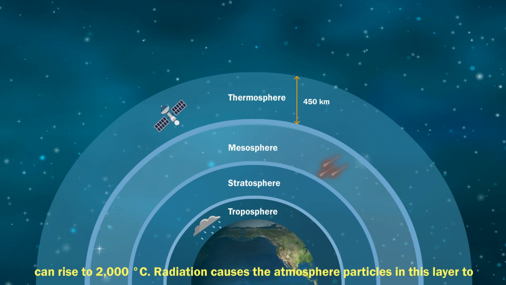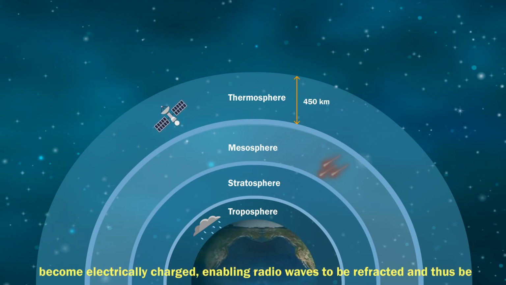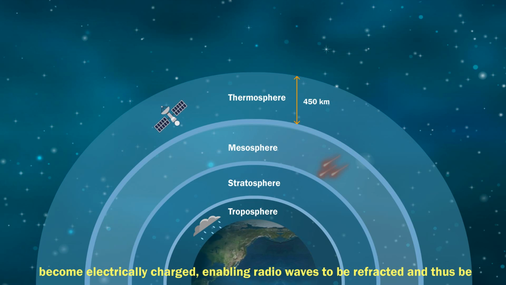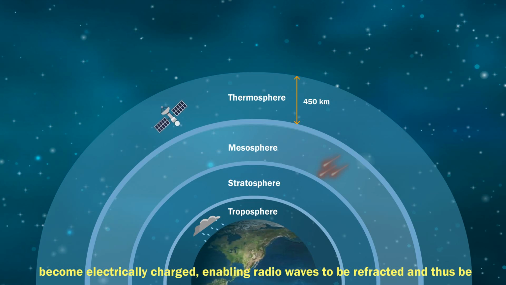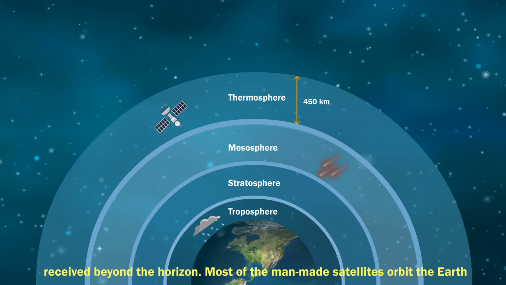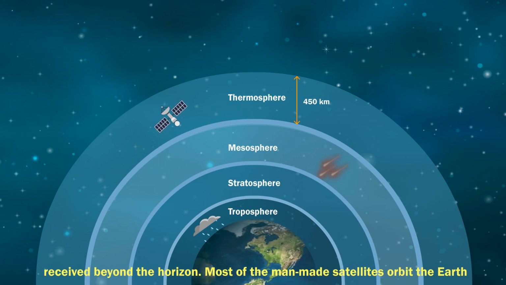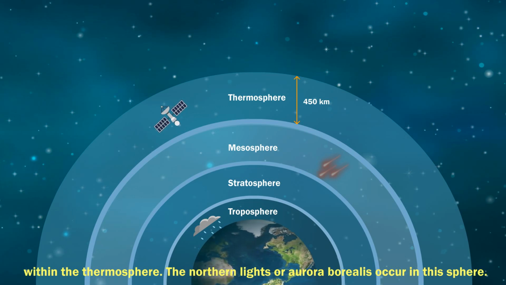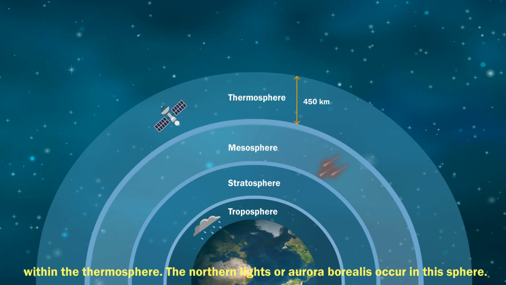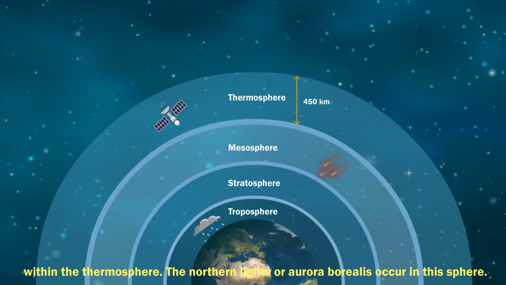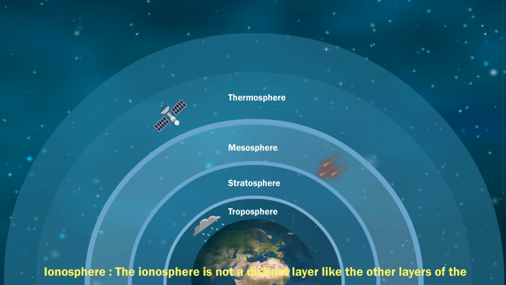Radiation causes the atmosphere particles in this layer to become electrically charged, enabling radio waves to be refracted and thus be received beyond the horizon. Most of the man-made satellites orbit the Earth within the thermosphere. The northern lights, or aurora borealis, occurs in this sphere.